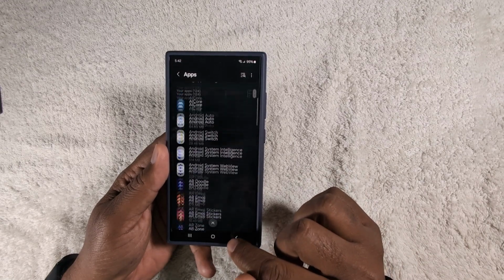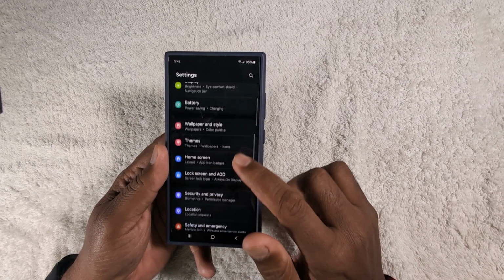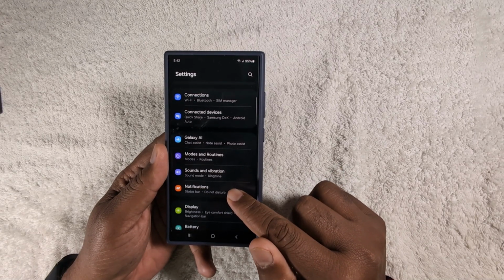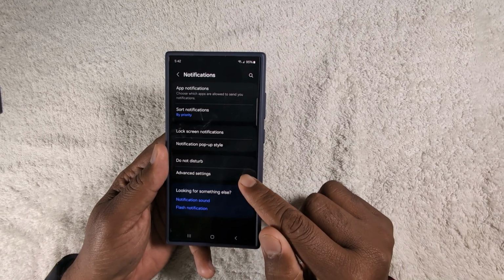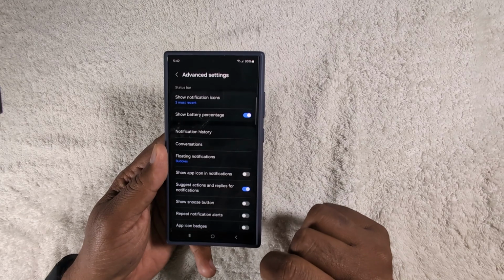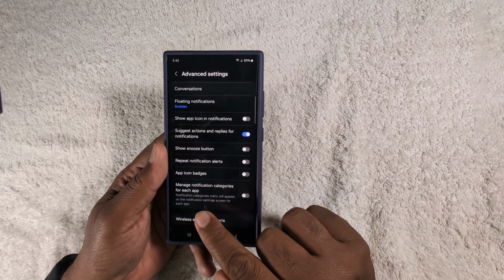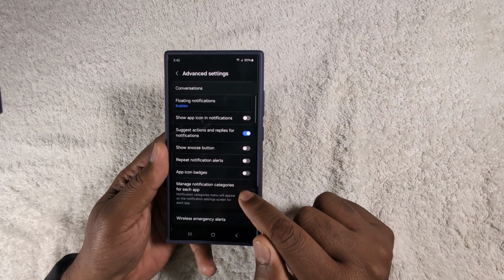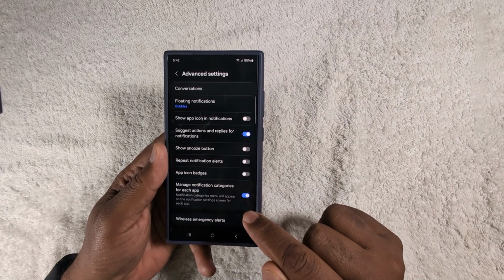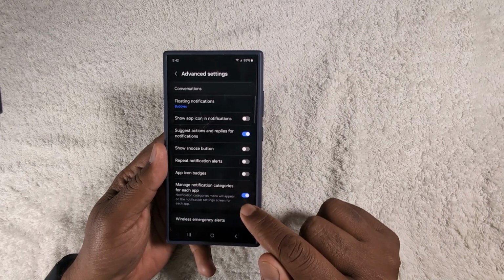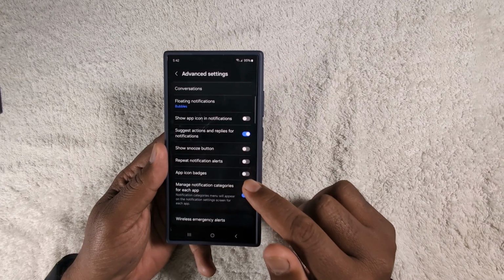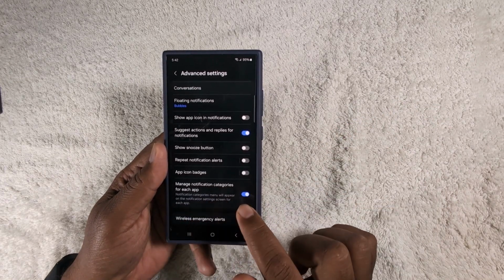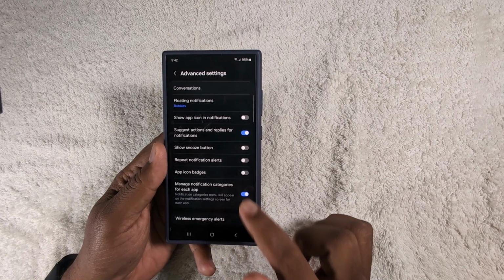So go back again, scroll down, tap the notification option on your device, tap the advanced settings. Now scroll down. Here you can find the option manage notification categories for each app. Make sure to go on this option to set the notification for a specific app like Instagram, Facebook or any other social media apps. Individually set the notification. So make sure to go on this option on your device.